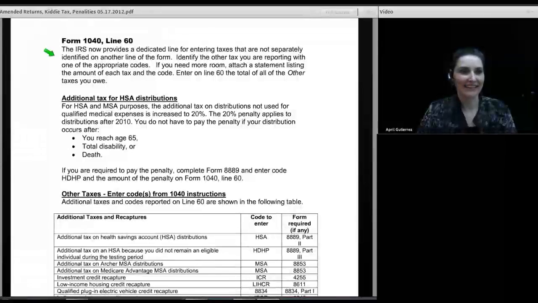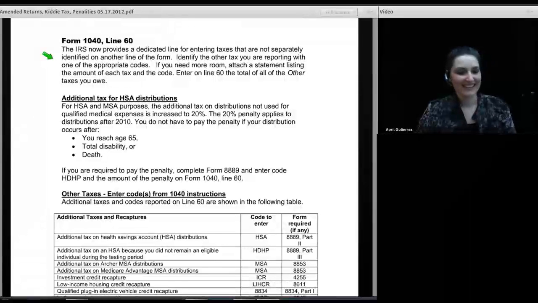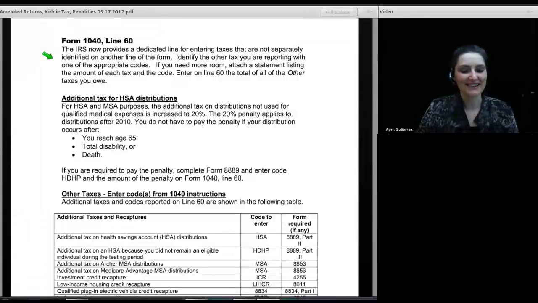All right, next line on the 1040 is line 60. This is a new line. Anything new is exciting, don't you think? This is a really exciting line because it's new. So the IRS now provides a dedicated line for entering taxes that are not separately identified on another line of the form. You identify the other tax you are reporting with one of the appropriate codes, and if you need room for more than one code, obviously you need to attach a statement.